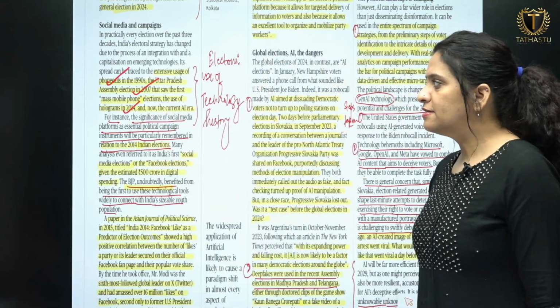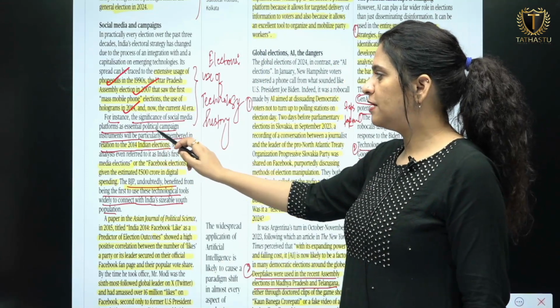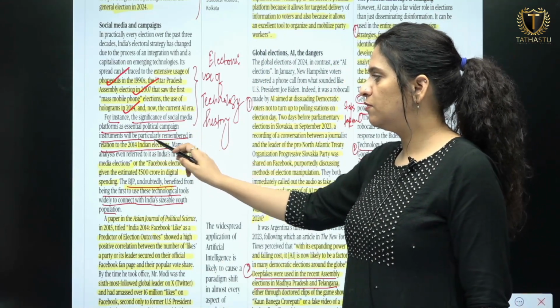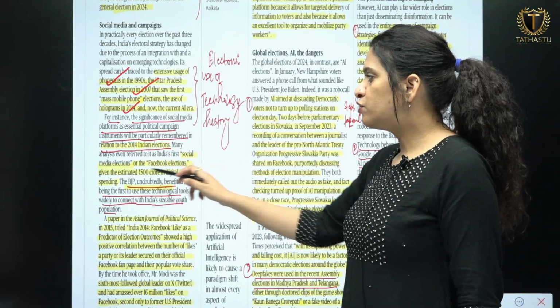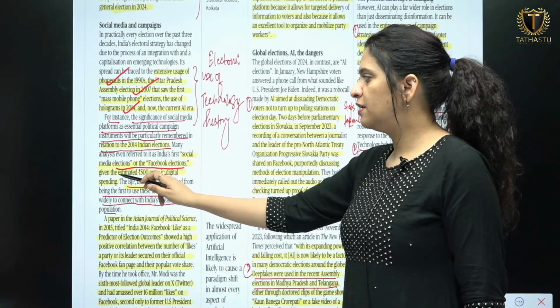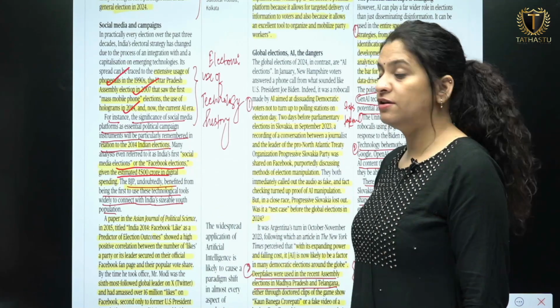So for instance, significance of social media platforms as essential political campaign instruments will be particularly remembered in relation to 2014 Indian elections. Social media elections or the Facebook elections given the estimated 500 crore in digital spending.